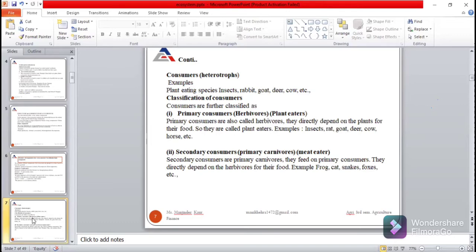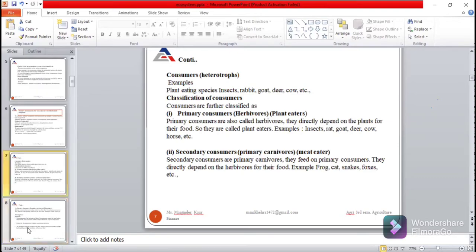Okay. Next, classification of consumers. There are three types of consumers. First one is primary consumer, second one is secondary consumer, and third one is tertiary consumer. Primary consumers are the herbivores or plant eaters that totally depend on plants, and secondary consumers are meat eaters or primary carnivores, and they mainly depend on primary consumers for food. For instance, frogs eat insects. So insect is a primary consumer and frog is a secondary consumer because frogs eat insects.